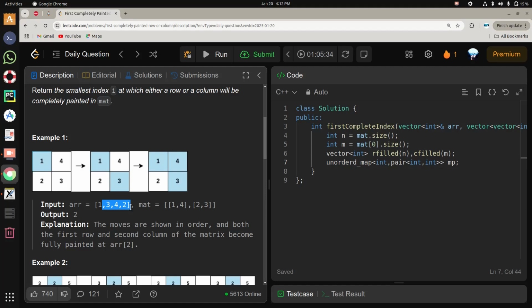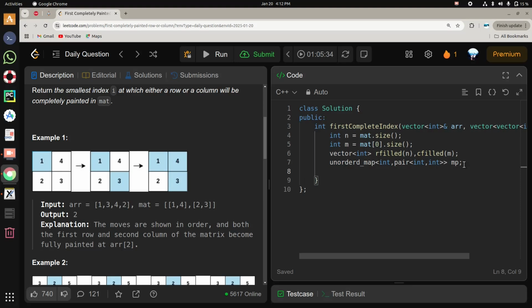So we can use the element as a key and the position as a value. We use an unordered map because it gives a good time complexity for lookups, right? So for that only we used an unordered map. And first let's fill the map.